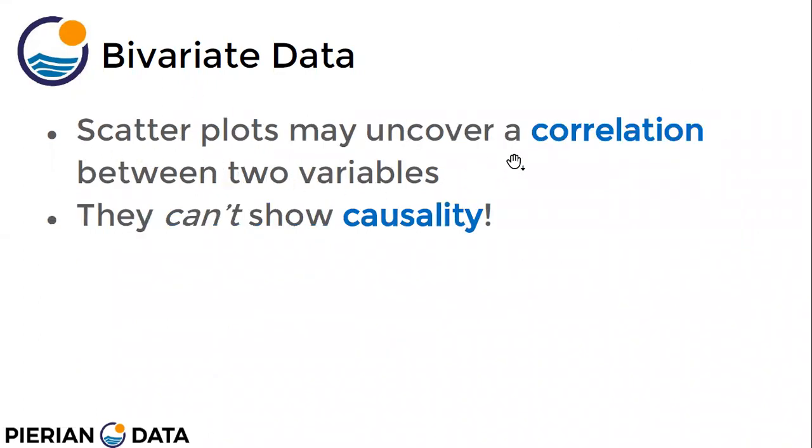So scatter plots may uncover a correlation between the two variables. They cannot show causality. Correlation means if there is a relation between two variables, like between height and weight. Scatter plots plot the data with just single points, so they help us uncover correlation. And they cannot show causality, that means they do not explain what is the reason for this particular correlation, right?